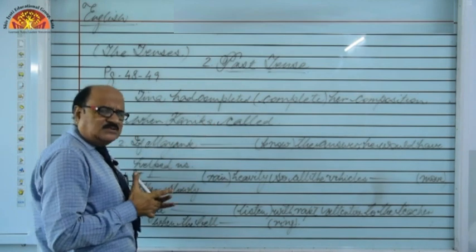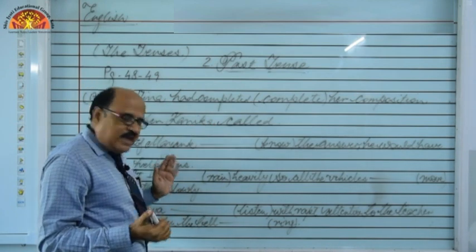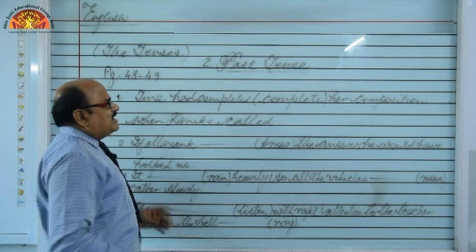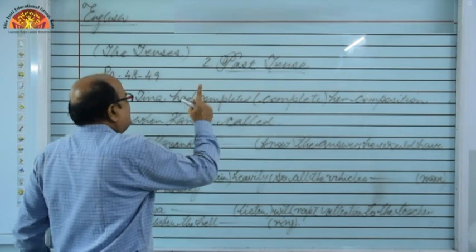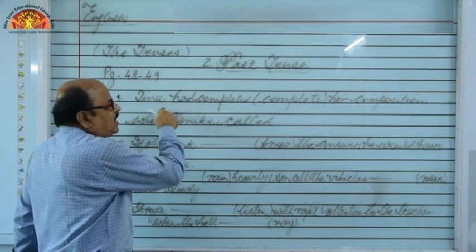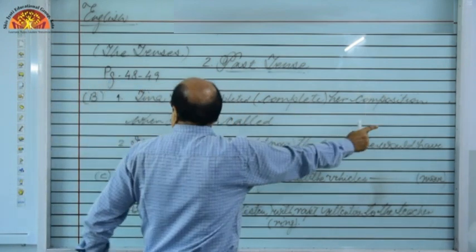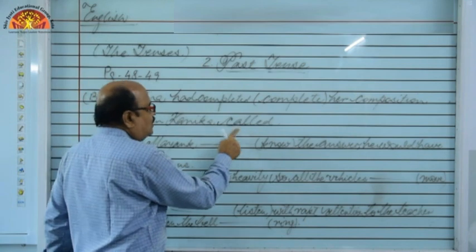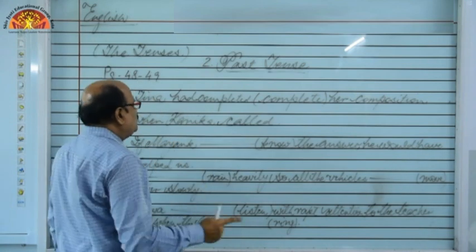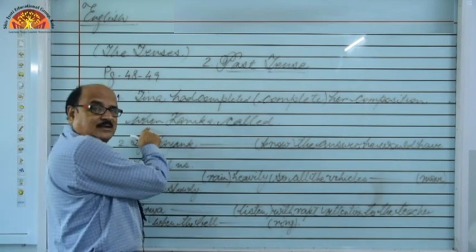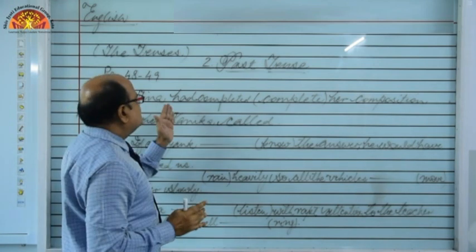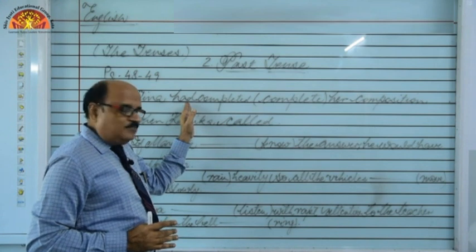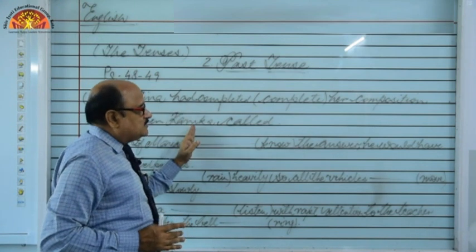But it all depends on what you think, what you get. But if you think that the meaning should be something else, in that case we can say Tina was completing her composition when Kanika called, because previously I told you whenever when or while conjunctions have been given, in that case we can use the combination of past indefinite tense and past continuous tense.